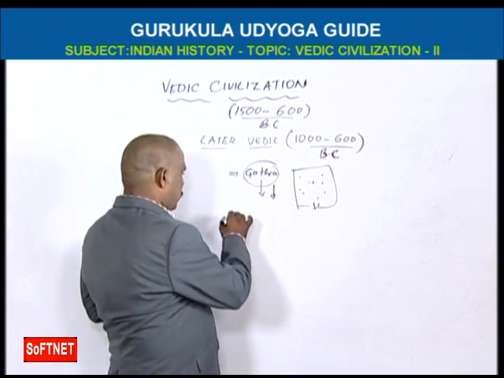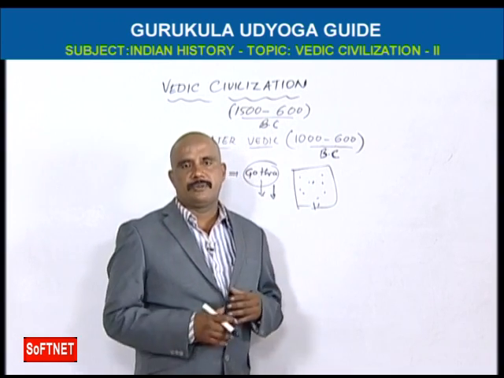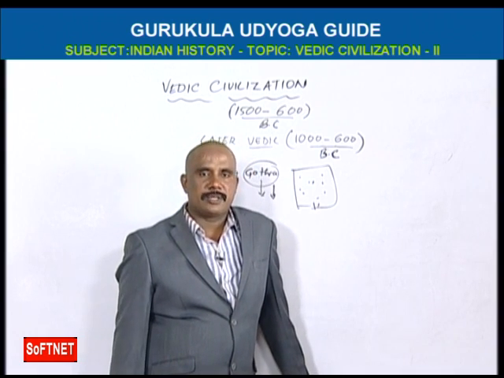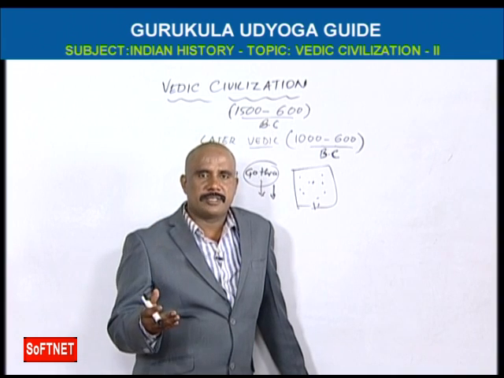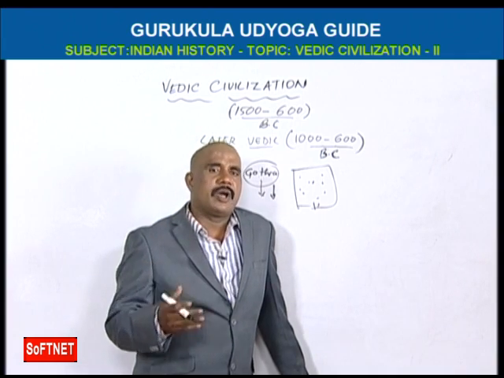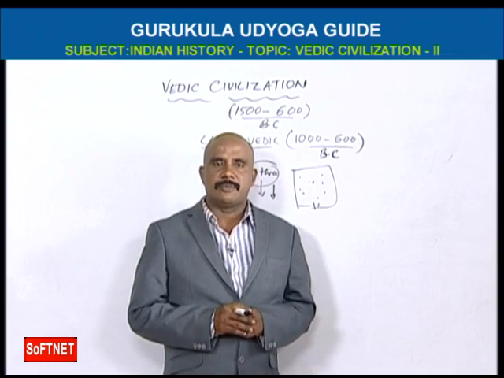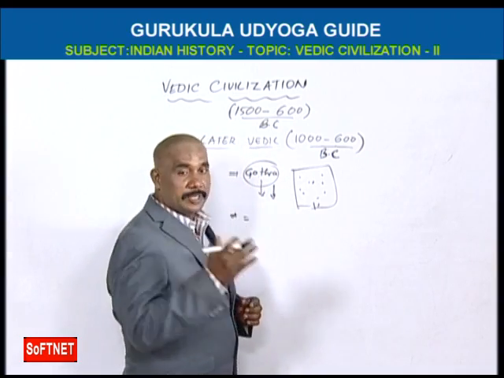And here, the marriage system is accurately implemented. We have 8 marriage systems: Daiva, Brahma, Prajapatya, Asura, Gandharva, Rakshasa, Paishachika. We have 8 marriage systems, accurately introduced and implemented in this period.